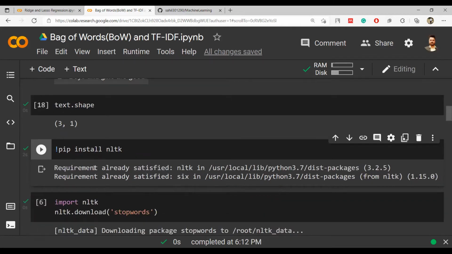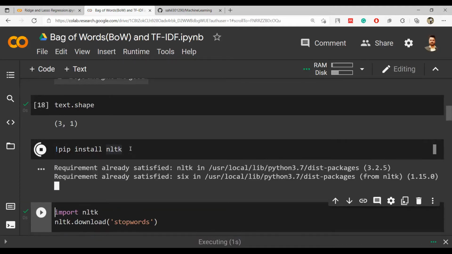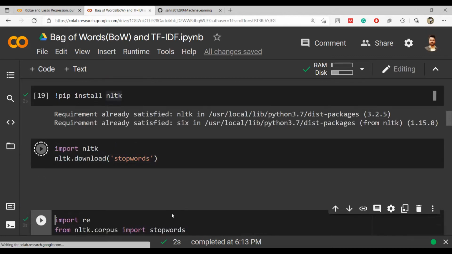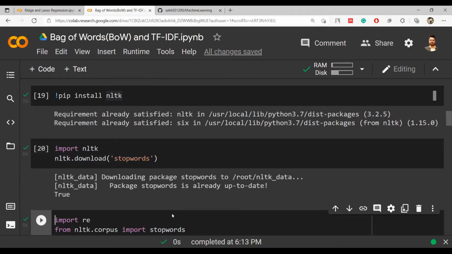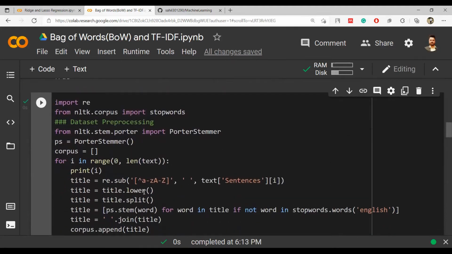So now if I want to import NLTK, before that I have to install it. Because I have already done it, it says already installed, but in your case it will install for the first time. Now I also want to import the stop words, because stop words will help me identify the extra words, and they will be removed.